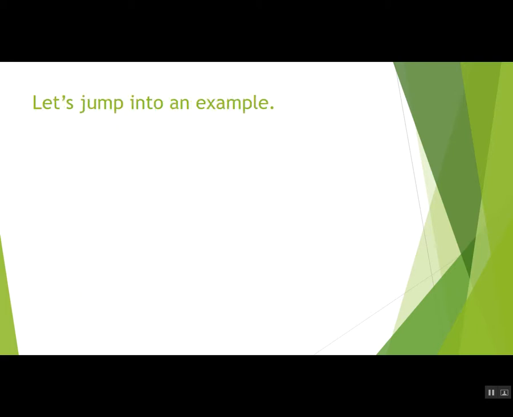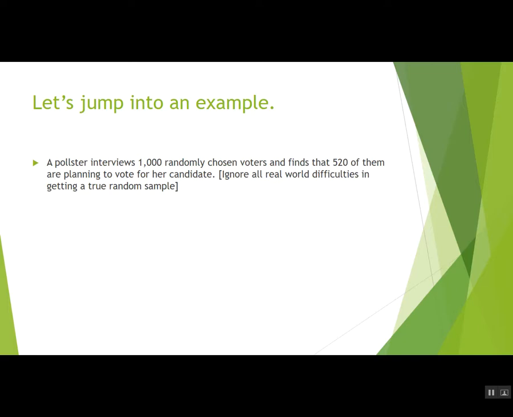So let's just look at an example. A pollster interviews 1,000 randomly chosen voters and finds that 520 of them are planning to vote for her candidate. And we're going to ignore all the real-world difficulties in getting a true random sample of the voters. They're a real mess, and it makes political polling horrible, and we're just focusing on the theory and on the math for now.